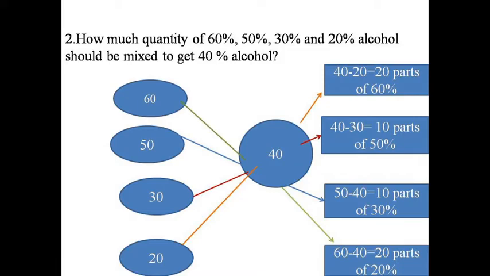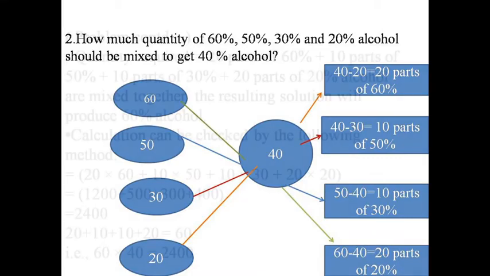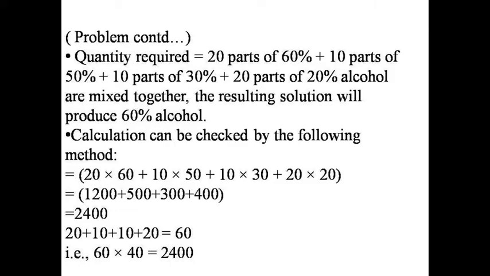We obtain 20 parts of 60% alcohol, 10 parts of 50% alcohol and 10 parts of 30% alcohol. 20 parts of 20% alcohol are required to be mixed to produce 40% alcohol, meaning quantity required is 20 parts of 60% alcohol plus 10 parts of 50% plus 10 parts of 30% plus 20 parts of 20% alcohol mixed together.